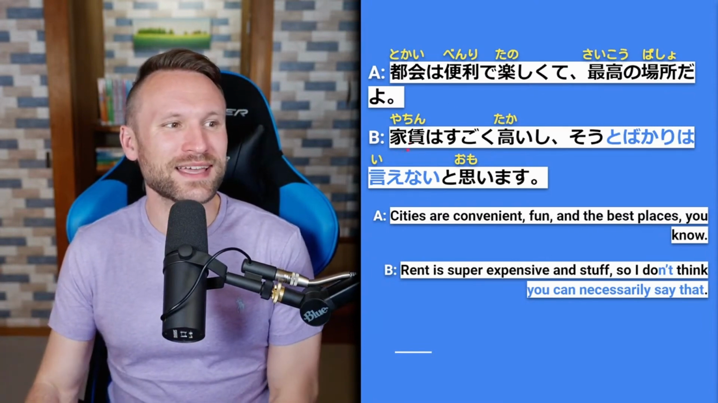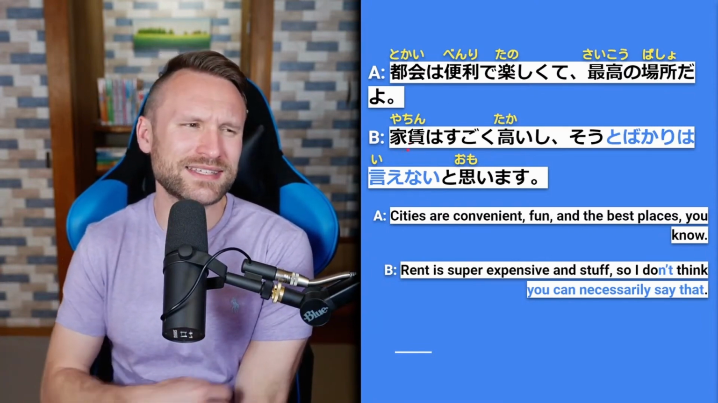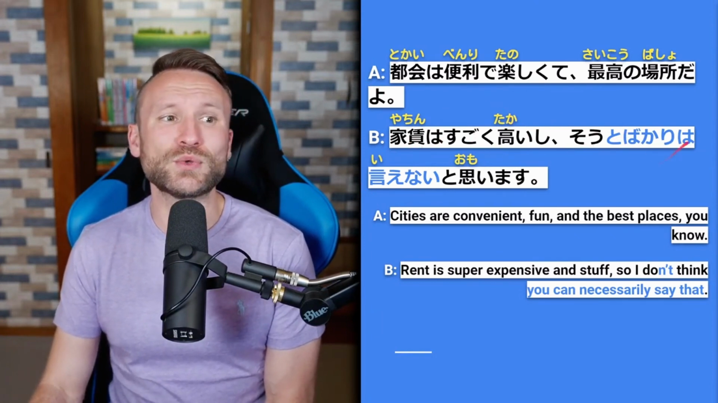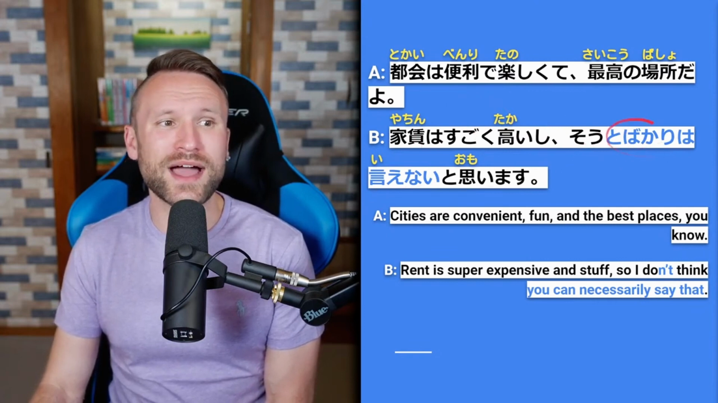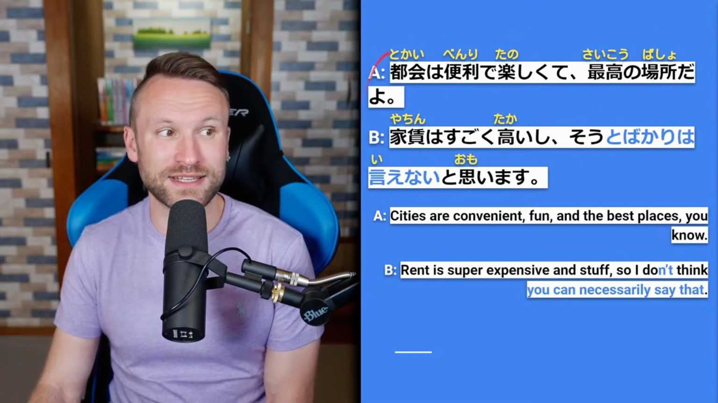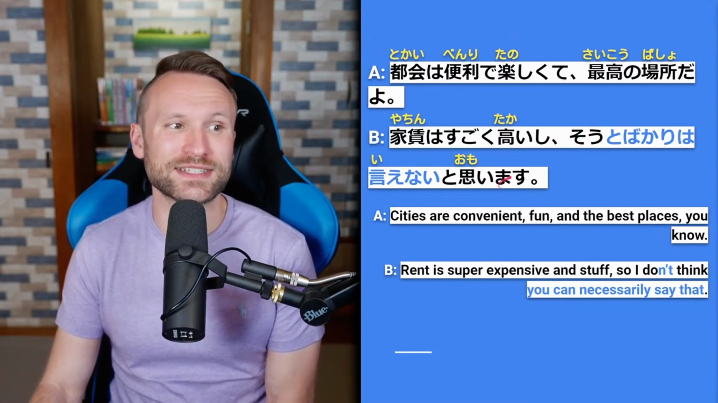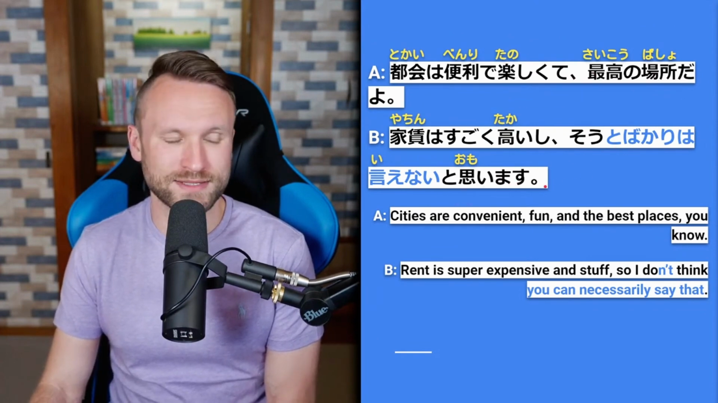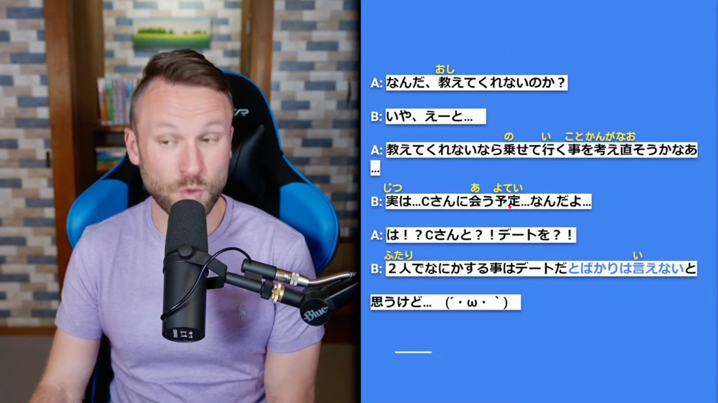B-kun responds, 家賃はすごく高いし. So the rent, 家賃, is extremely expensive and そうとばかりは言えないと思います. So I don't think you can necessarily say that. So what that そう is signifying is right here. It's signifying that sentence. I don't think you can necessarily say that. Particularly the 最高の場所だよ part. と思います. I think.